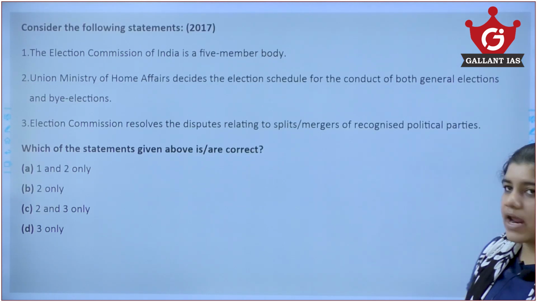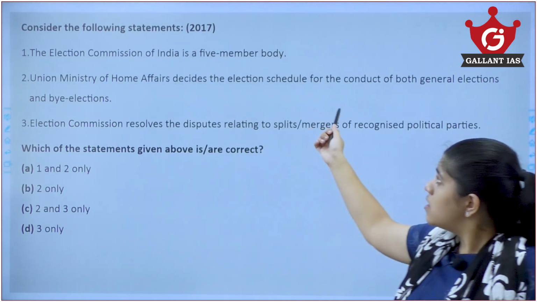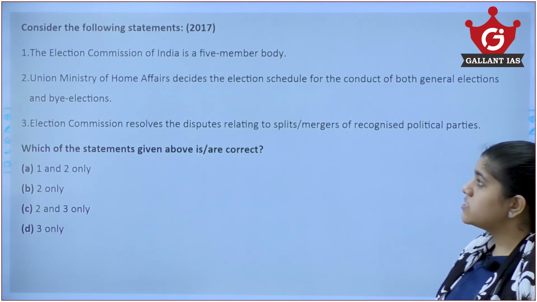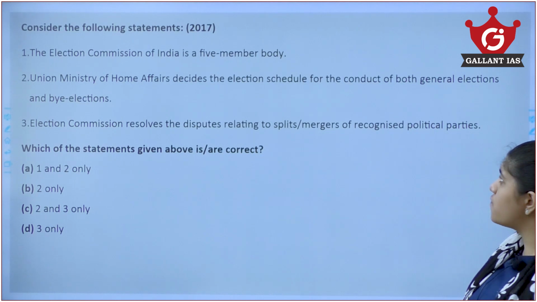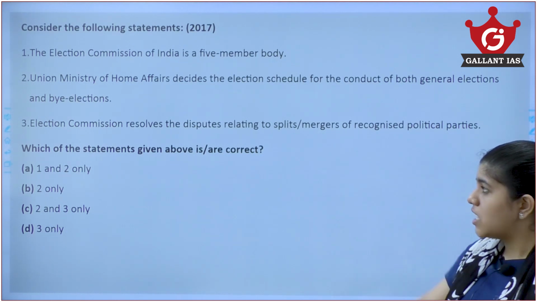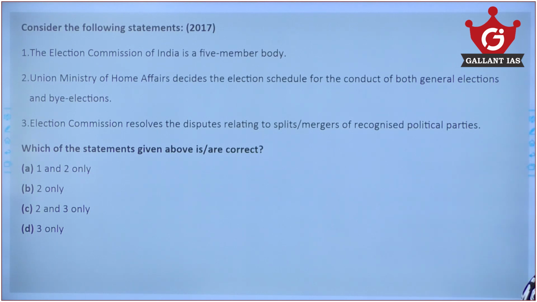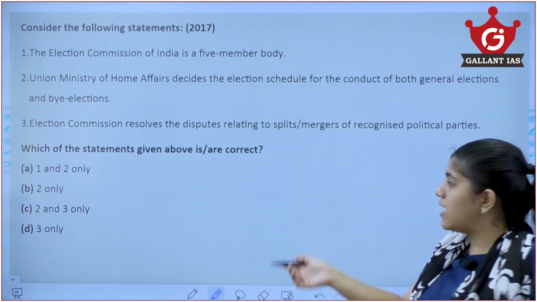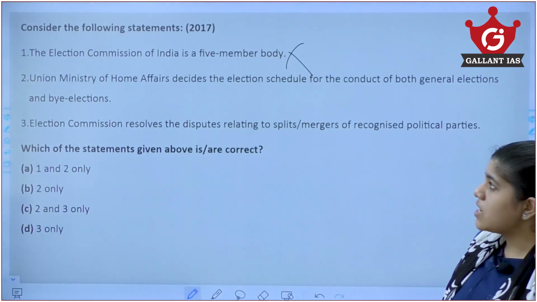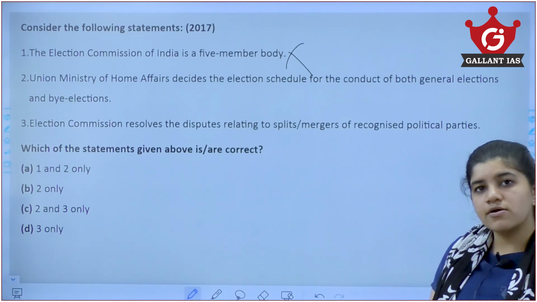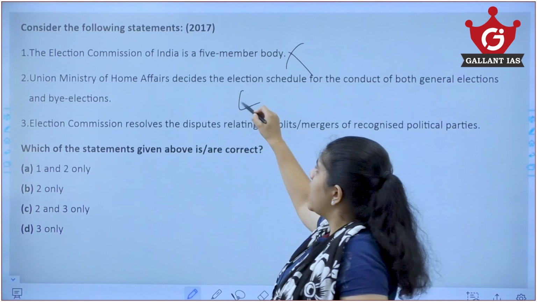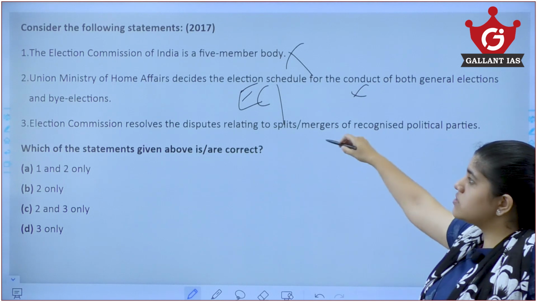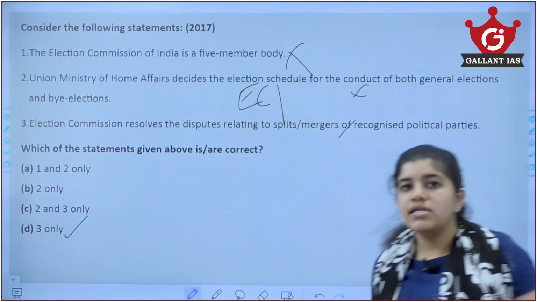Now to the prelims practice question, as I have told you, on the Monetary Policy Committee and this Election Commission. The Election Commission of India is a 5-member body. The Union Minister of Home Affairs decides the election schedule for the conduct of both general elections and by-elections. The Election Commission resolves disputes relating to splits, mergers or recognition of parties. Presently, our Election Commission consists of 3 members, the Chief Election Commissioner and 2 other Election Commissioners. So the first statement is wrong. The Union Minister of Home Affairs decides the election schedule? No, it is totally decided by the Election Commission of India. There is no role for the Home Ministry. So the second statement is also wrong. The Election Commission resolves the disputes relating to parties. So only the third statement is correct.